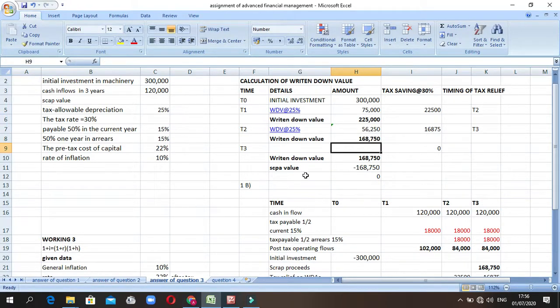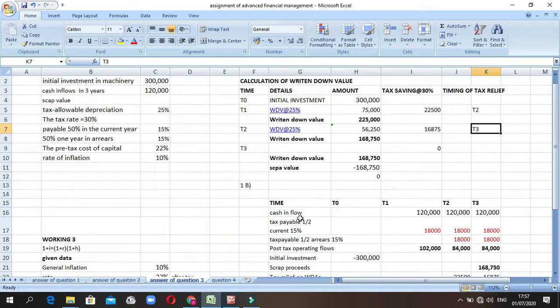In the last year, because there is no scrap value given to us, we say the written down value remaining is what we sell at the market. Here there is no tax saving, so the tax will be claimed in year 2, and tax will be claimed in year 3.